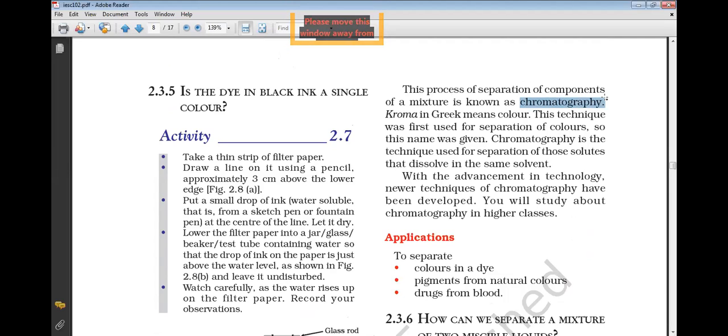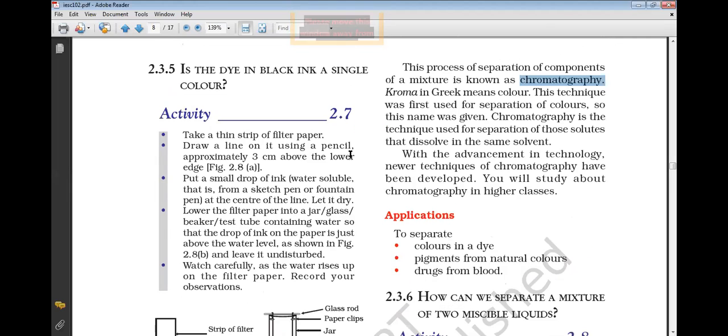Please remember this word. This process of separation of components of a mixture. Okay, what is that separation? When a substance which is more soluble separates fast. Chromatography, and this technique was first used for separation of colors, so this name was given.